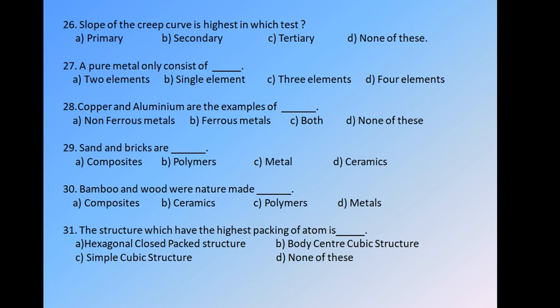Question number 27. A pure metal only consists of... We have options: two elements, single element, three elements, and D four elements.